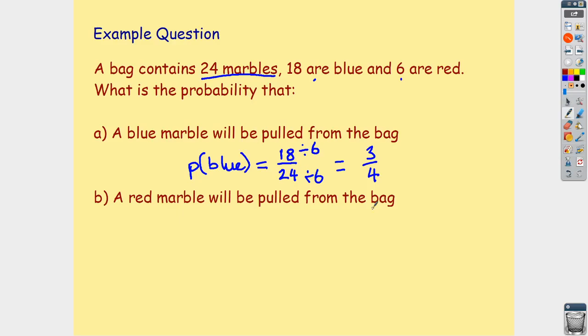We're going to do the exact same thing just to wrap up, but this time it's asking us what's the probability we'll pull a red marble from the bag. Okay, so P red, our probability that we'll pull a red marble out, is going to equal. Now there are only 6 in the bag, so there's only 6 times you could reach in and lift one marble and end up with a red one. We divide that again by how many marbles there were in total in the bag. What's our total number of possibilities? 24. We have to simplify it again. Looking at it much like the last one, you'll still just have a common factor of 6. Okay, so you divide top and bottom by 6 for a final probability of 1 over 4.